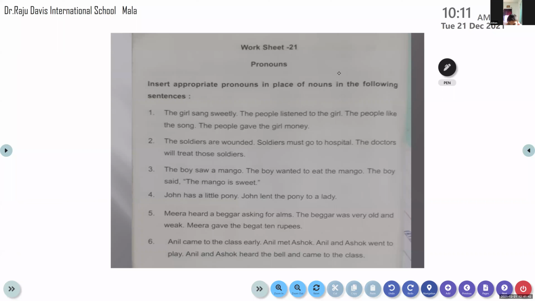If it is repeated for the second time, then we have to replace it. Now the girl is repeated here. Again, the people is repeated here. You could see the people again here, the girl again here. First time, let it be there. Second time, it should be replaced by a pronoun. When it is a pronoun, children, we have to look at the subject, object, the masculine, feminine gender, and even singular and plural. All these have to be taken into consideration while replacing it with a pronoun.